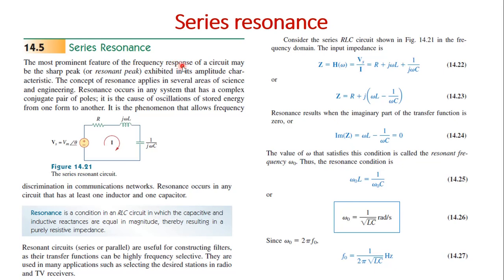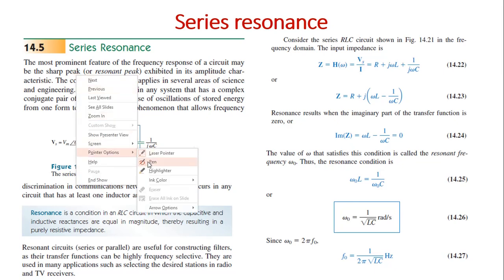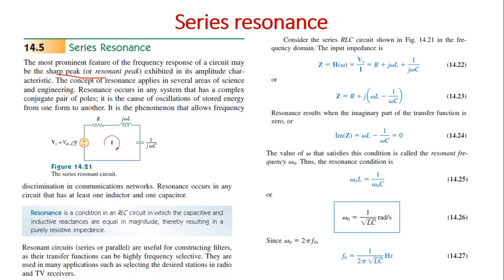So the frequency response consists of two plots. One is the amplitude plot, another one is the phase plot. In the amplitude plot, we will have a sharp peak or resonant peak. The concept of resonance applies in several areas of science and engineering. Resonance occurs in any system that has a complex conjugate pair of poles.